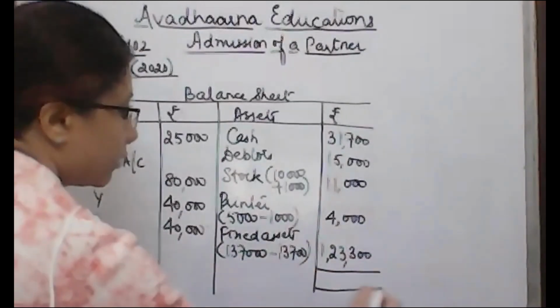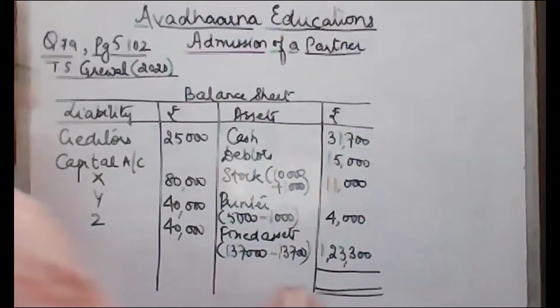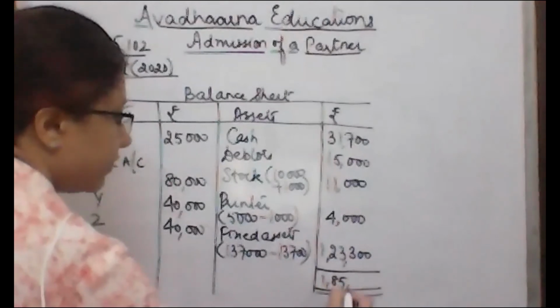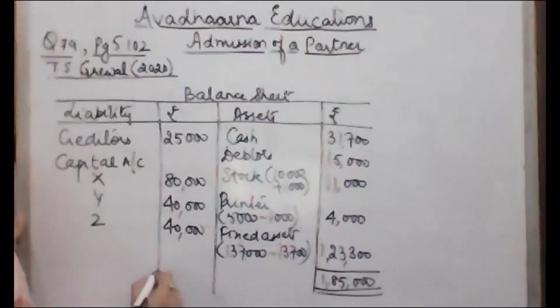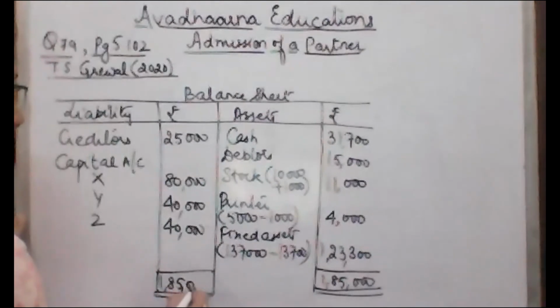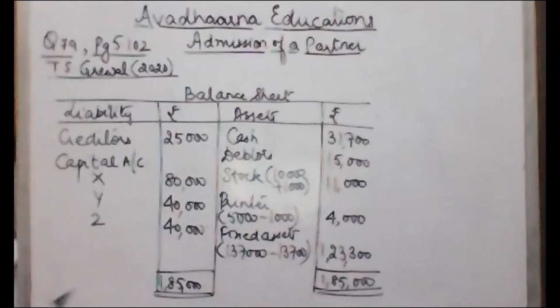Now, if we total the balance sheet on the asset side also, we'll get the total as 1,85,000 on both the sides. That means our question, the solution of question number 79 is correct, as the total on both the sides of the balance sheet is matched.